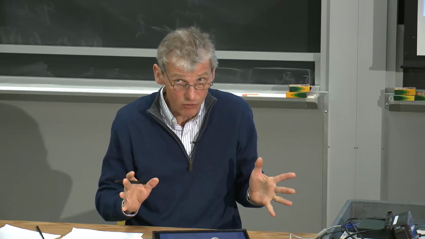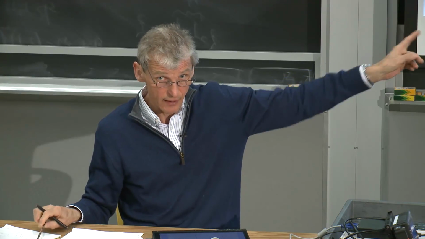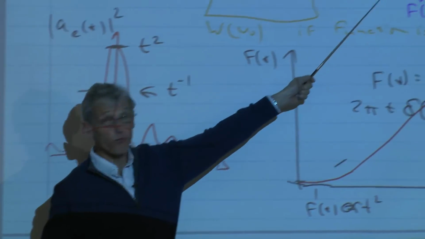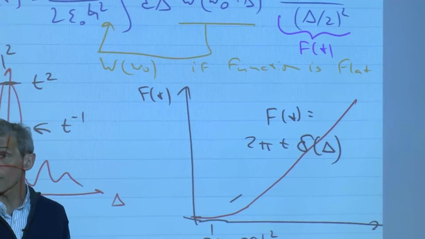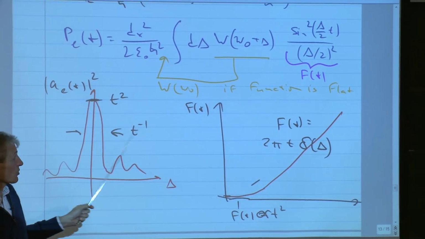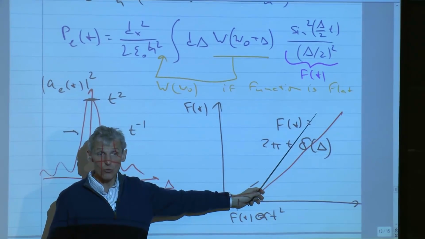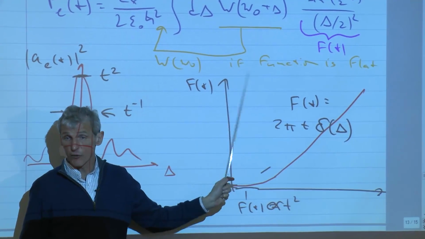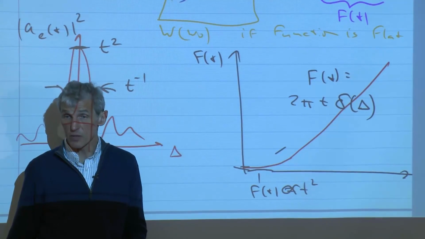I'm running out of time now. I pick up the ball on Wednesday and we'll discuss that result and put it into context. But the take-home message, and what I really wanted to show you, is that we do have coherent Rabi oscillations, and by just performing the integral over this broad spectrum of the light, we lose the Rabi oscillation and we find rate equations, Fermi's golden rule, an excitation probability proportional to t, and we have done the transition from coherent physics to irreversible physics.